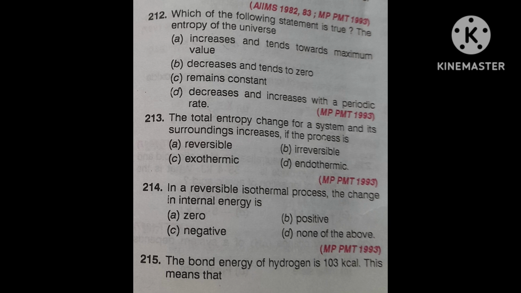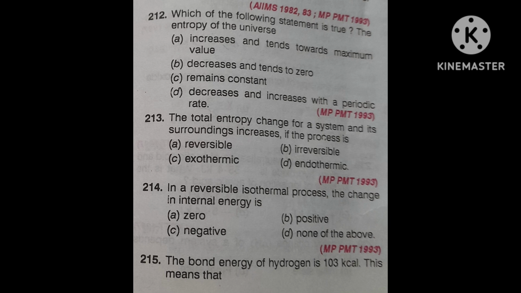Next question I am telling you. Consider the following reaction occurring in an automobile: 2C8H18 plus 25O2 gives 16CO2 plus 18H2O gas.